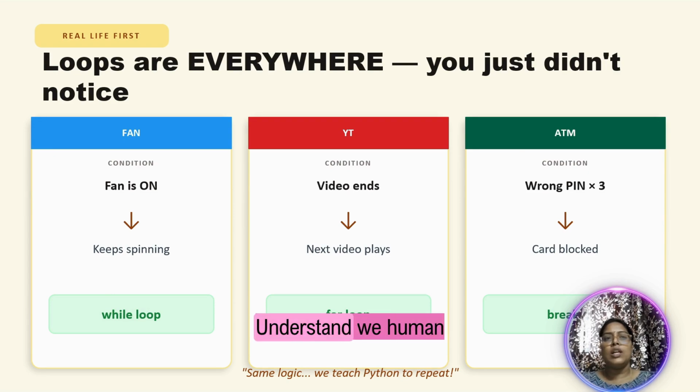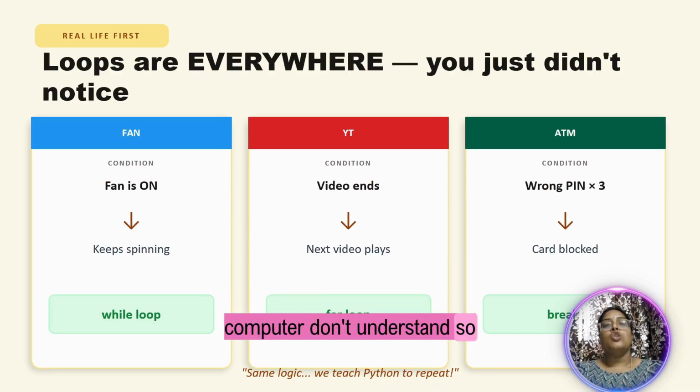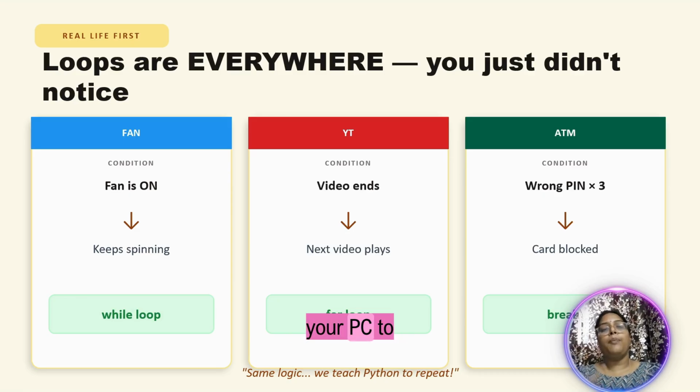Because Python doesn't understand like we human beings. Whatever I am telling you, you will understand very clearly. But computer is a machine, it doesn't understand anything. So we are going to teach Python repeatedly. Same logic applies to your coding also. We as human beings understand what I actually meant, but computer doesn't understand. So if you want your PC to do a task repeatedly, then we are going to use loops.